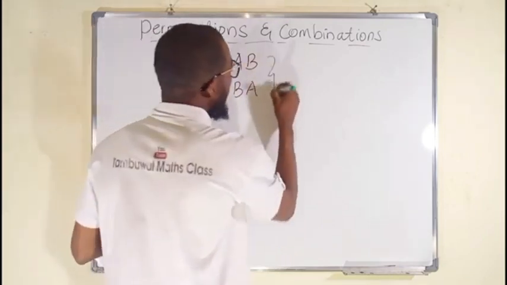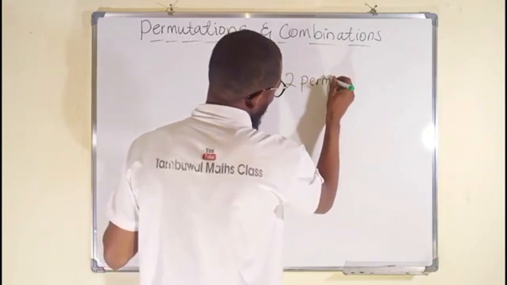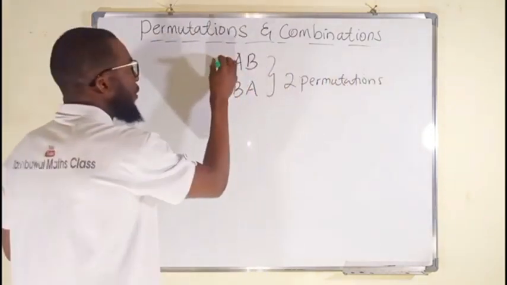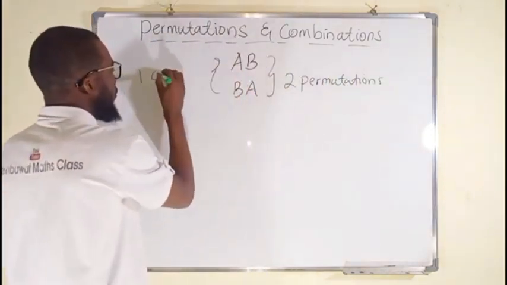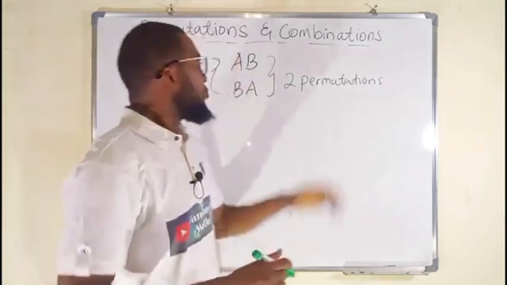So we have two permutations here, but one combination. Can you see the difference between the two?